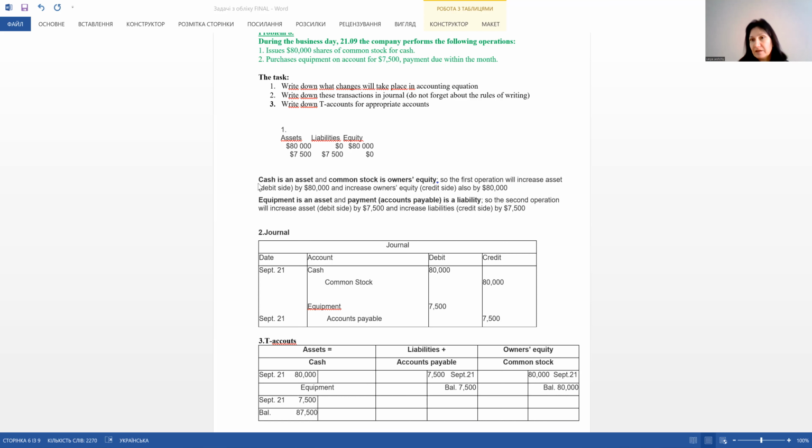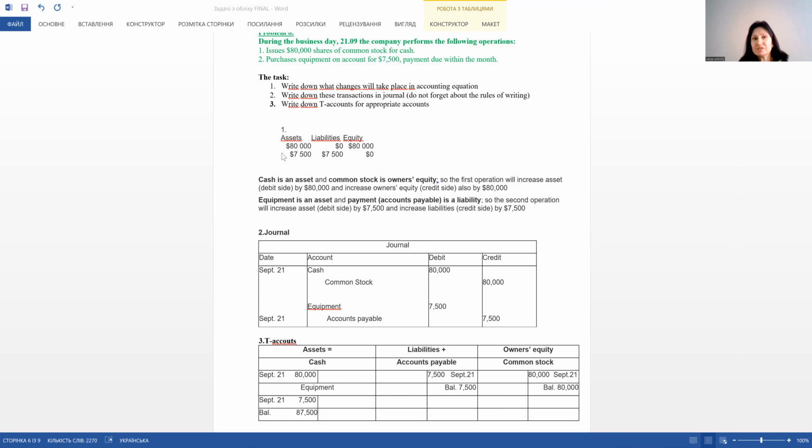And here is the explanation to the first transaction. Cash is an asset. Remember that cash is the most liquid asset, and the company issues 80,000 shares to receive cash. So cash increases by 80,000 on the one hand, and on the other hand, equity increases by 80,000 in the form of common stock. Remember what common stock is? There is an explanation in my presentation about common stock.